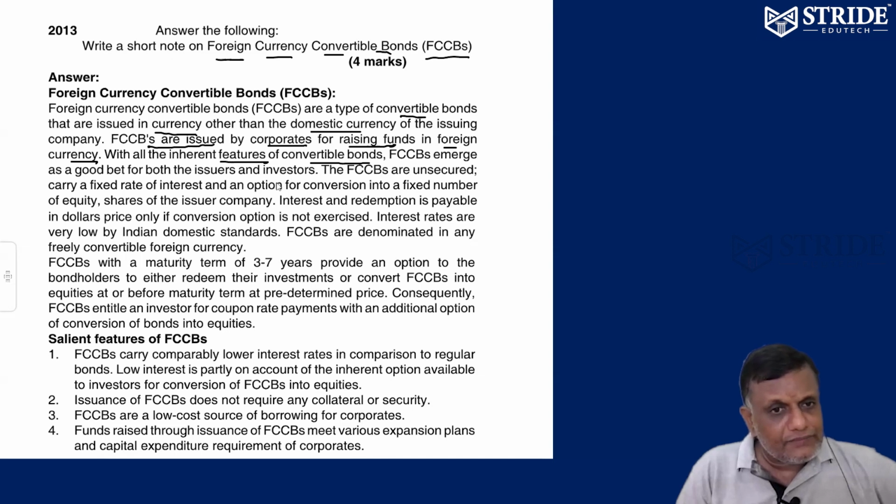Okay. So it is always a good play for the issuers and the investors. Investors also feel okay, issuing people also feel okay. So that's what is a preferred instrument, always FCCB. It is unsecured. Any company going to raise FCCB, it is always unsecured. Fixed rate of interest it carries. Anytime you can convert into equity. That's the advantage. A fixed number of bonds can be converted into equities of the issuer company.